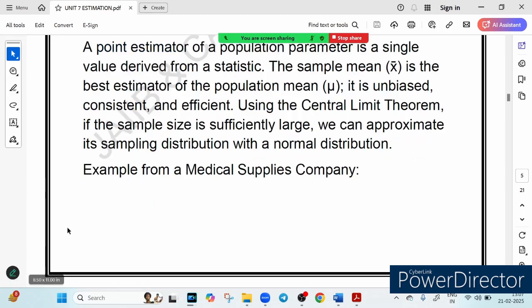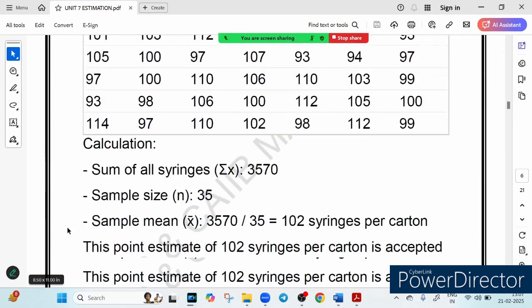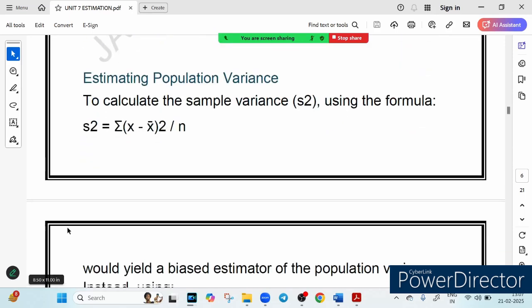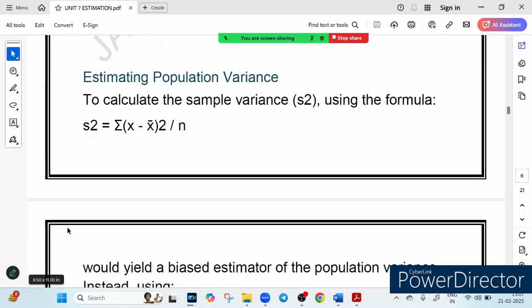Next discussion we have, as you can see here, is estimating population variance. So friends, have you ever wondered how businesses estimate product defects or customer behavior without checking even a single item? Imagine a company shipping thousands of cartons daily. How do they know how many will be damaged? Or how does a quality control team estimate the consistency of the product size? Consistency, we just talked about, means the larger the sample, the smaller the error. That's called consistency.